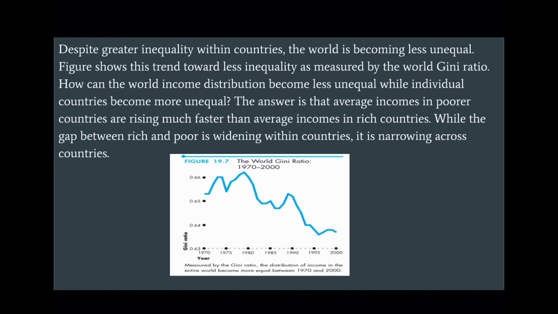Despite greater inequality within countries, the world is becoming less unequal. The figure shows this trend towards less inequality as measured by the world Gini ratio. How can the world income distribution become less unequal while individual countries become more unequal? The answer is that average incomes in poorer countries are rising much faster than the average incomes in rich countries. While the gap between rich and poor is widening within countries, it is narrowing across countries.